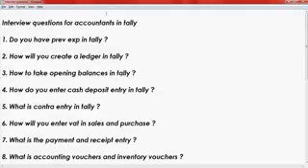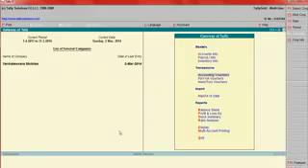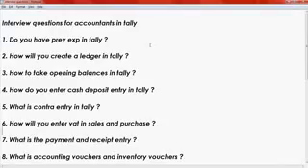Then next is receipt entry. Receipt entry is used when your customer gives checks or cash, you have to enter it in the receipt voucher. Gateway of Tally, accounting vouchers, receipt.